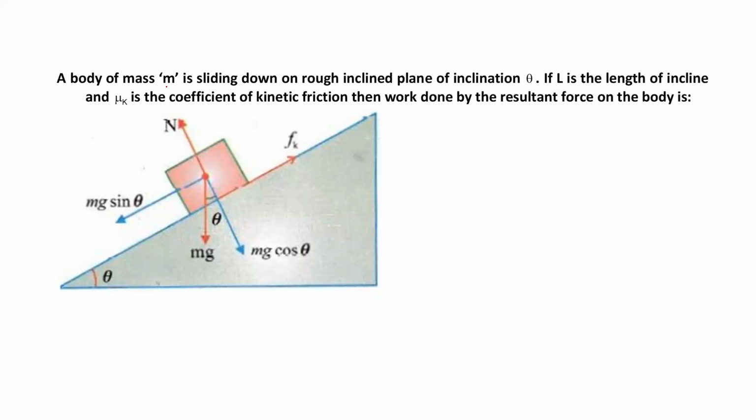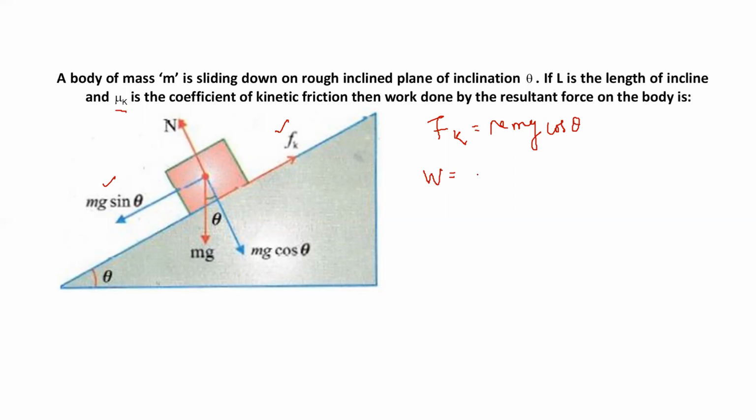A body of mass m is sliding down a rough inclined plane of inclination theta. If L is the length of the incline and mu k is the coefficient of kinetic friction, then find the work done by the resultant force on the body. Students, see here. In the downward direction which force? Mg sin theta, na? In the upward direction which force? Kinetic friction. And kinetic friction Fk will be how much? Mu mg cos theta, na? Yes or no?